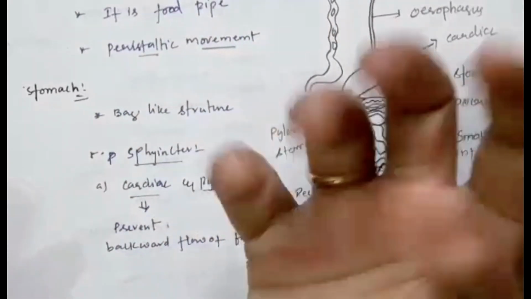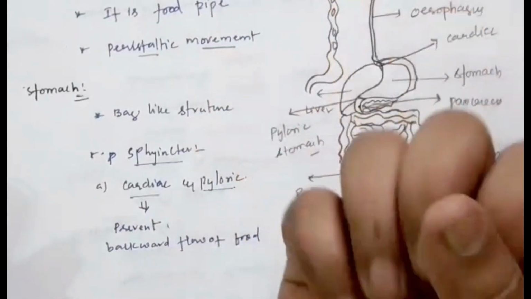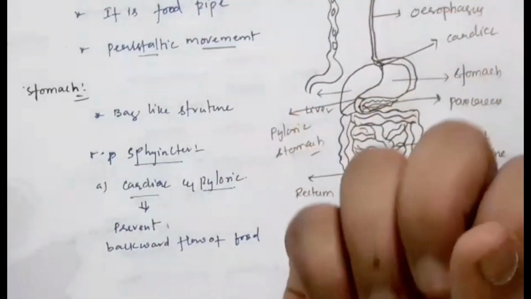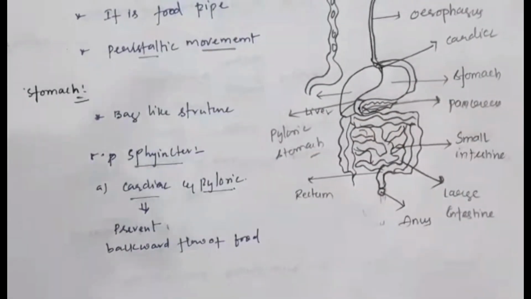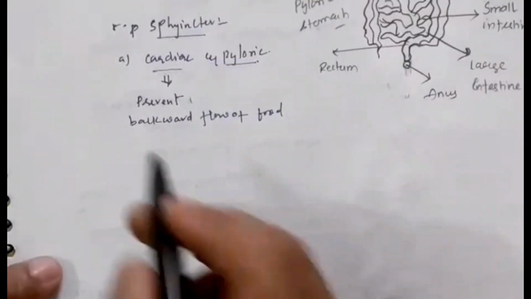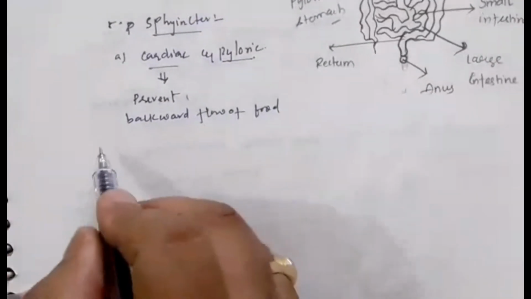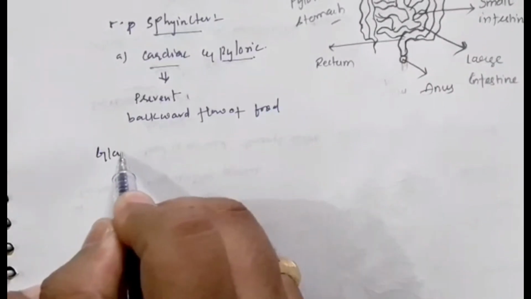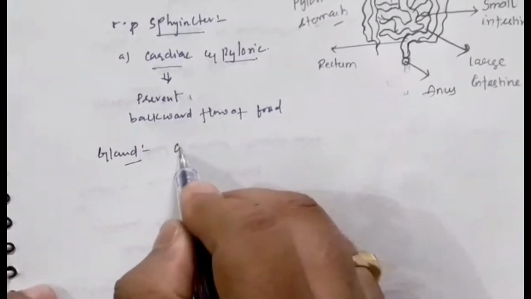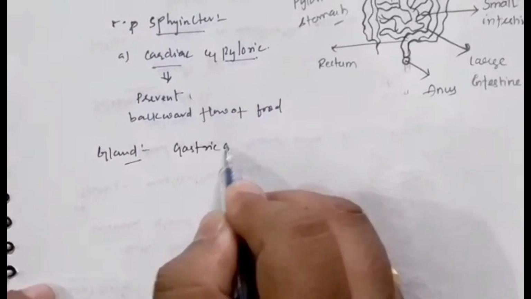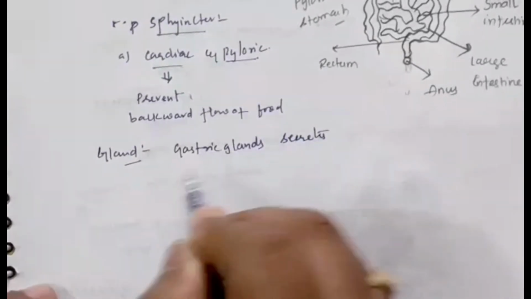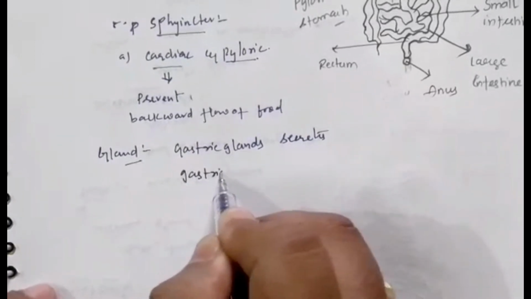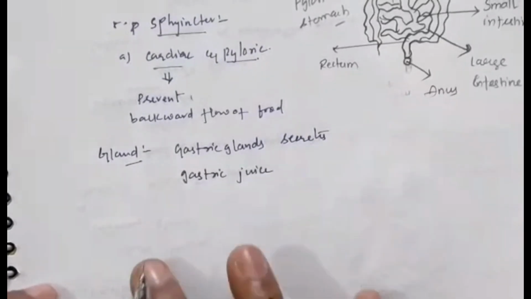The walls of the stomach also undergo contraction and relaxation. Because of that, a peristaltic movement is also created in our stomach. We have glands in our stomach called gastric glands. The glands which are present in our stomach, the gastric glands, secrete gastric juice. What do they secrete, children? Gastric juice.